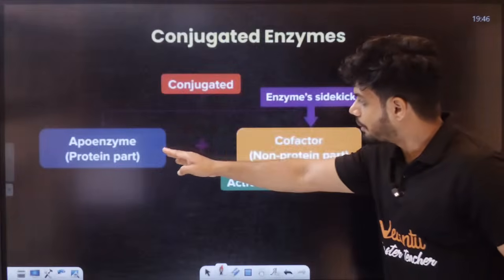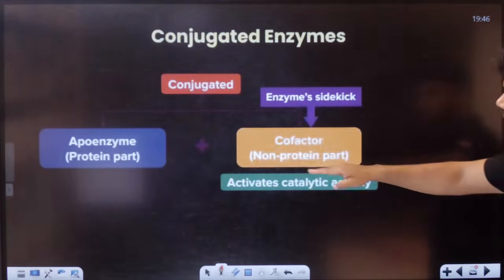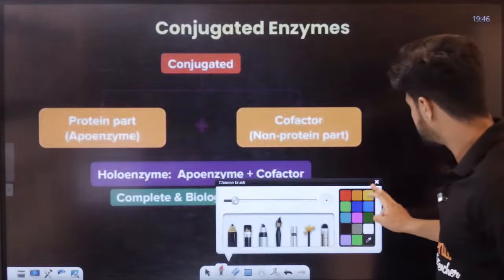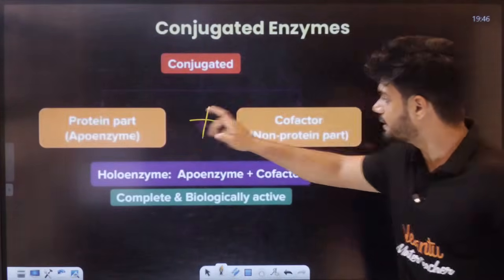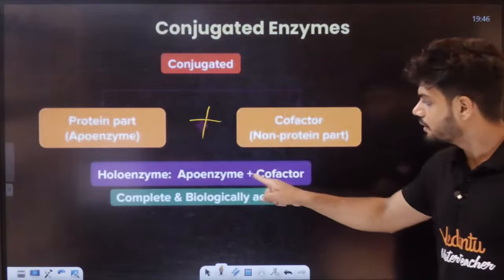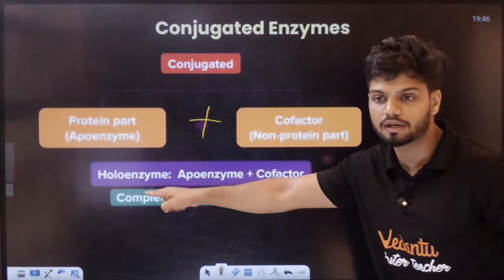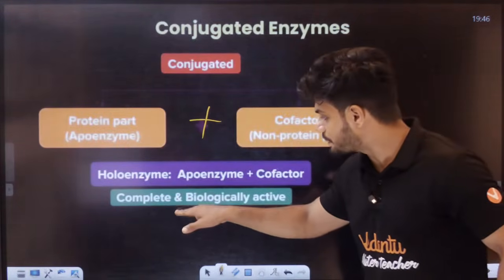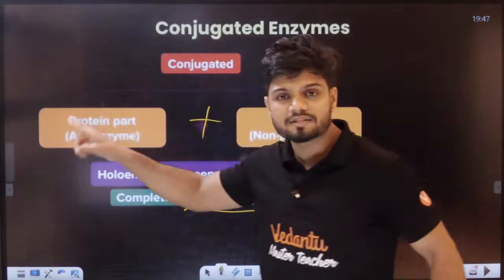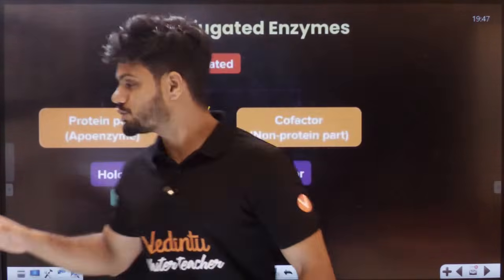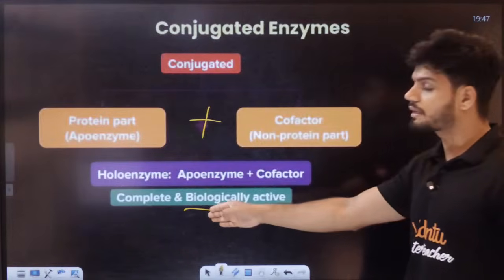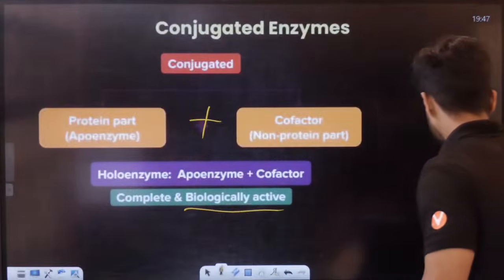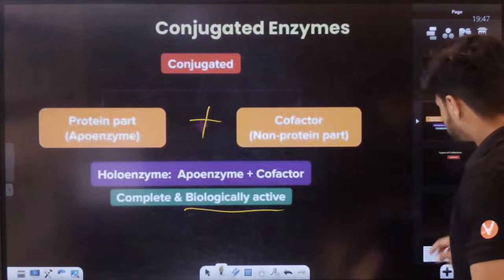So when the apoenzyme protein part and the cofactor non-protein part join together, they are called the holoenzyme. This holoenzyme is biologically active. Only apoenzyme, inactive, not possible. Once you add the cofactor, it becomes biologically active.